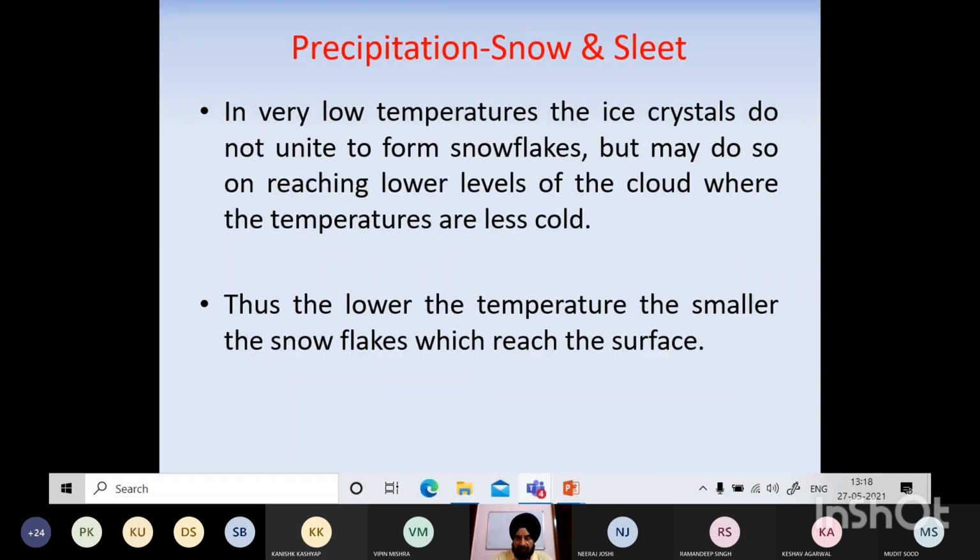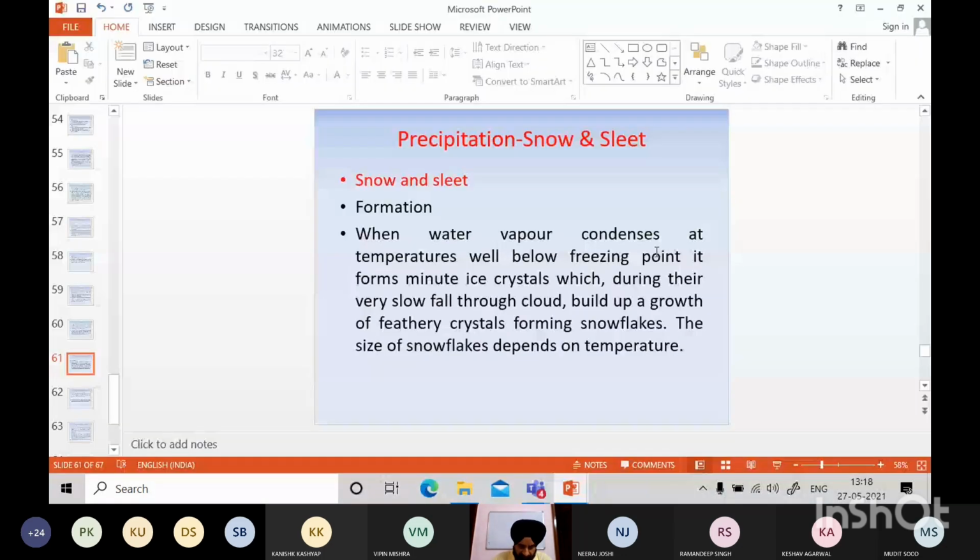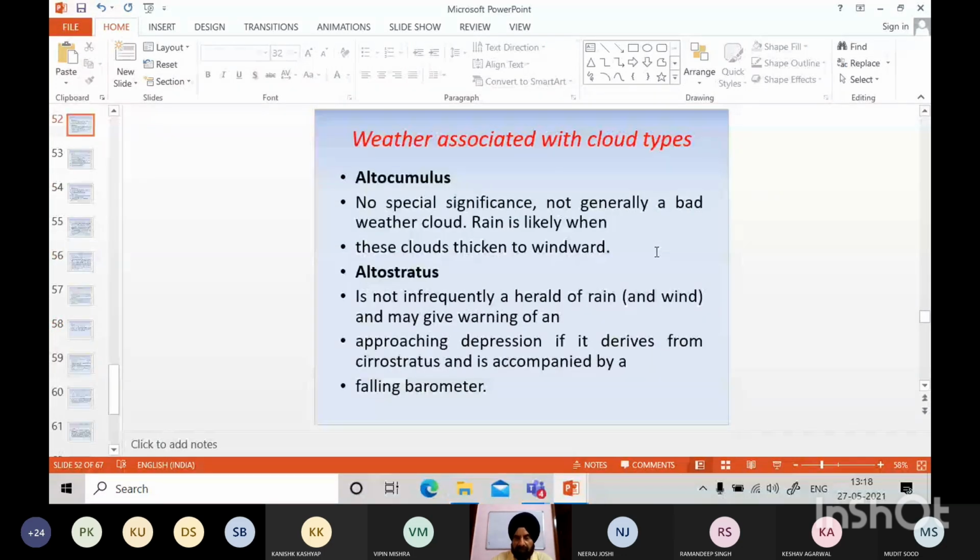So after reading, I hope you should be able to know how this cloud forms, how the rain takes place, and what are the basic little bit of weather you can predict, or how these clouds are helpful. Of course, nature gives us lot of things. Cloud formation से देखो आपको पहले warning दे देते. If clouds are there, अपना सामान संभाल लीजिए, it is going to rain. This is the nature's best way of teaching. Give you indication. अगर आप नहीं समझते, नहीं देखते, then फिर आपके बुक्स गीली होती हैं या कपड़े गीले होते हैं, then it is up to you.